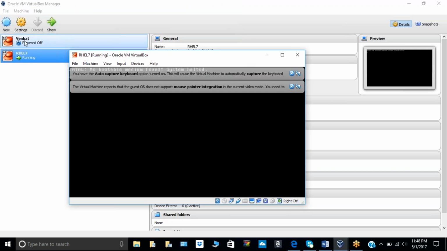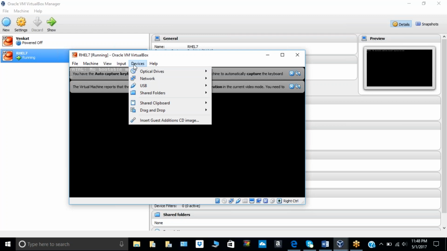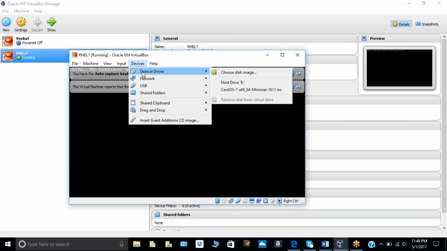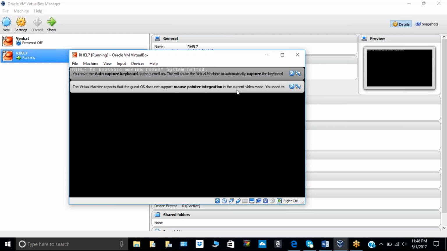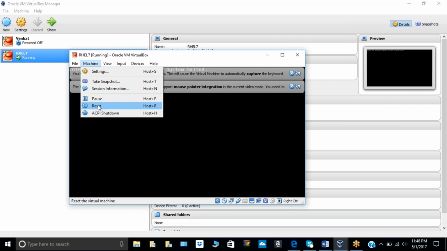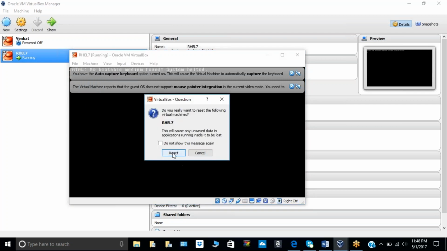No, for Venkat we created that partition. Okay, no problem. So once again, select the devices, optical drive, then select CentOS. Choose that. Then machine and reset.